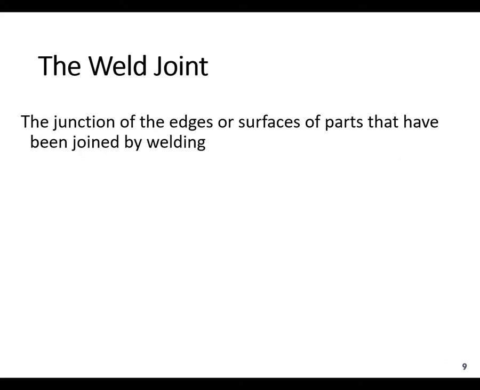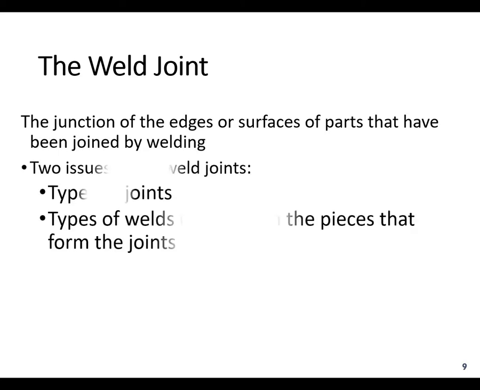So first of all, what is a weld joint? A weld joint is basically the junction of the edges or the surfaces of the parts that have been joined by welding.